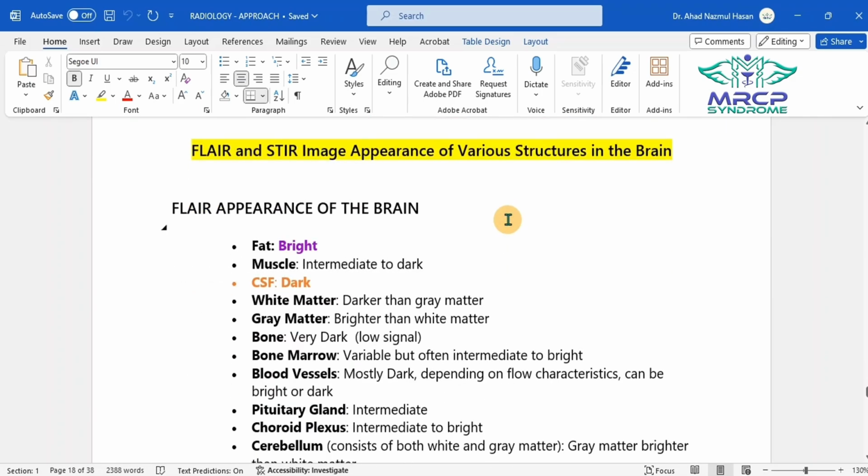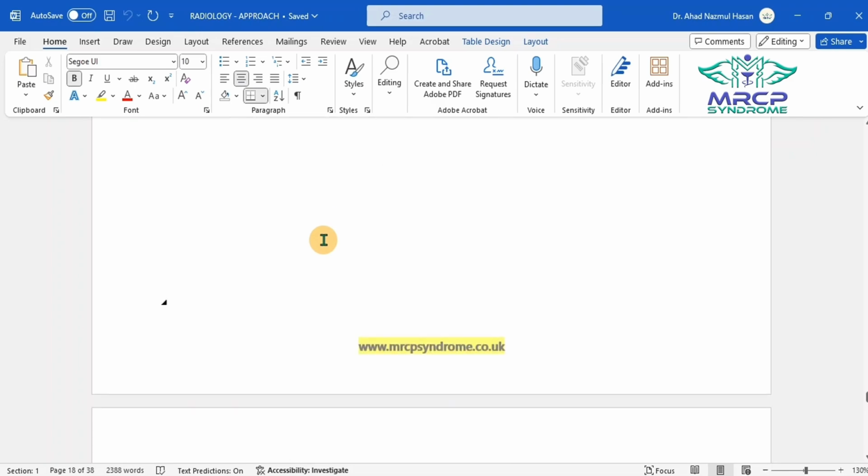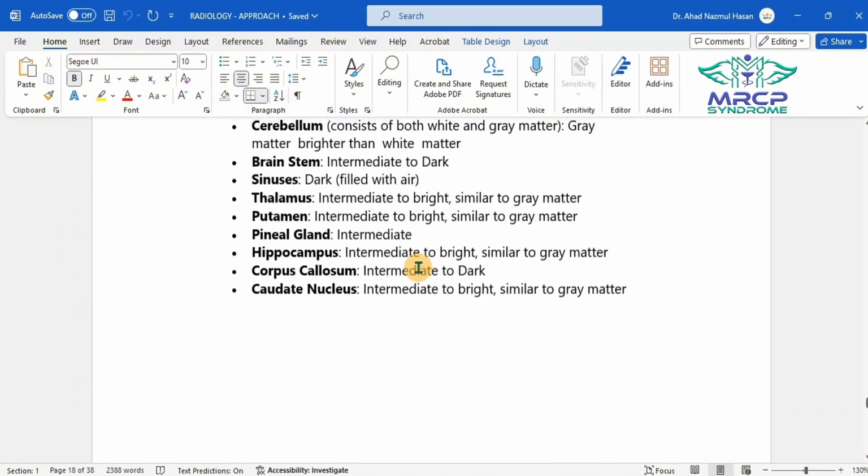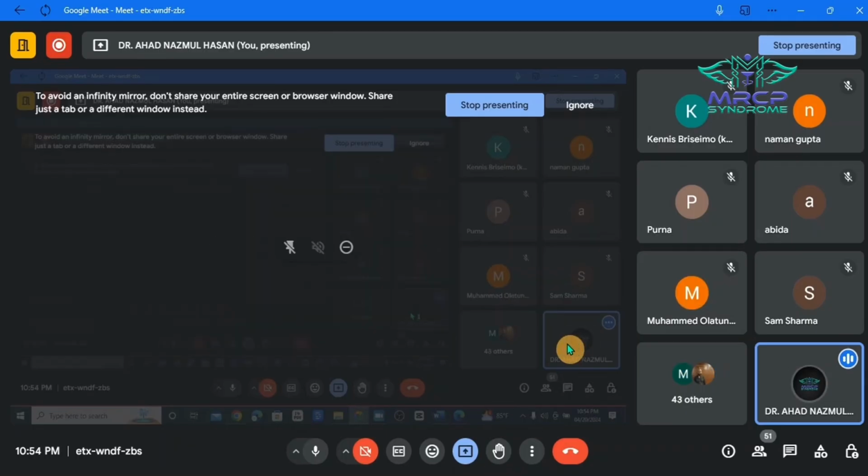So next one is the flare appearance of the brain as well as the star image. In case of flare, we are cancelling signal from the fluid, so CSF will appear as dark and the fat would be bright. And in case of star pattern, we are cancelling the signal from the fat, so fat will appear as dark and the CSF will appear as bright. So is it clear for everyone? The T1, T2, the overall overview, the colors. Is it clear for everyone? Yes, sir. Okay, to an extent, that's clear.